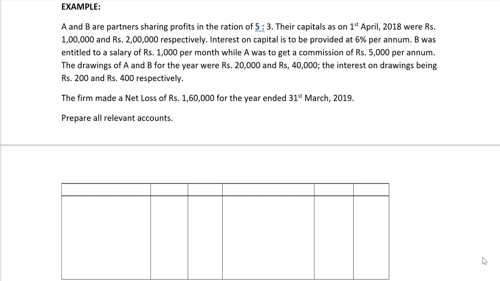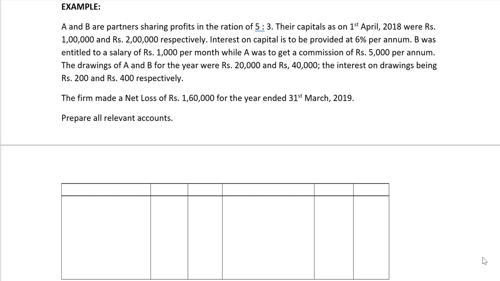B was entitled to a salary of rupees 1000 per month while A was to get a commission of rupees 5000 per annum. The drawings of A and B for the year were rupees 20,000 and rupees 40,000. The interest on drawings being rupees 200 and rupees 400 respectively. The firm has made a net loss of 1,60,000 for the year ended 31st March 2019.